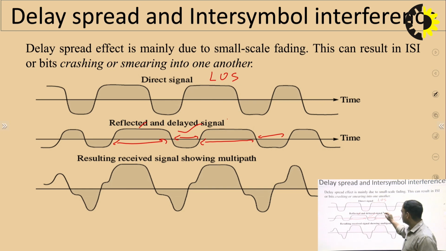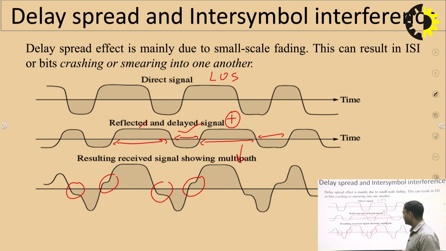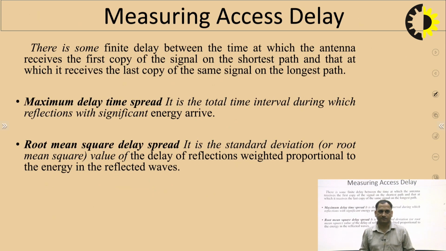When we combine these two signals, the resultant shows some crossovers. Because of that, ISI can occur, right, and we have to reduce this. There are different methods for reducing the ISI at the receiving side, so that we can mitigate the ISI.